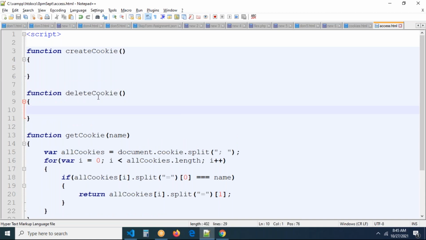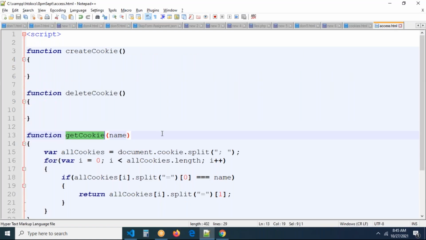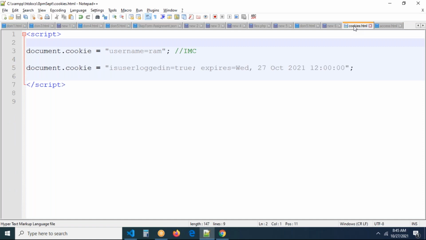Let us create the cookie, guys. This is the createCookie function, deleteCookie, and we are accessing the cookie. But in the next session I will tell you, actually we created a cookie, but this is not very flexible. Whatever function you write should be flexible for everybody, and just writing this is not a good idea.